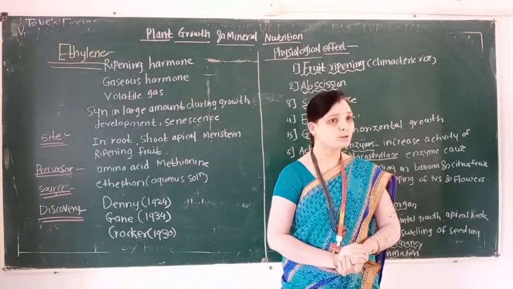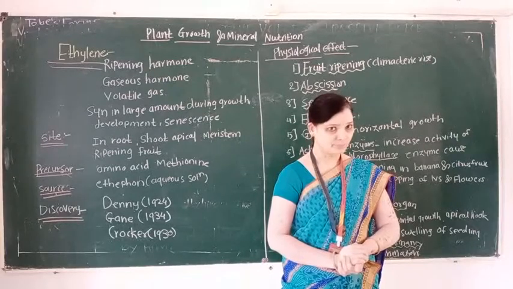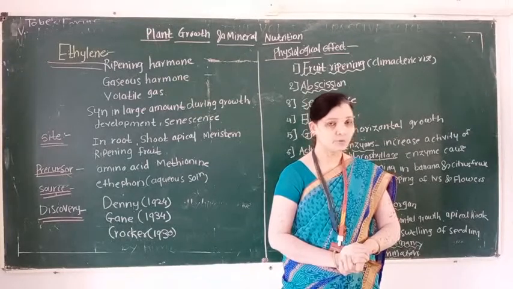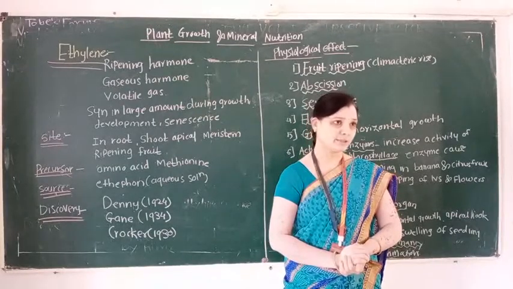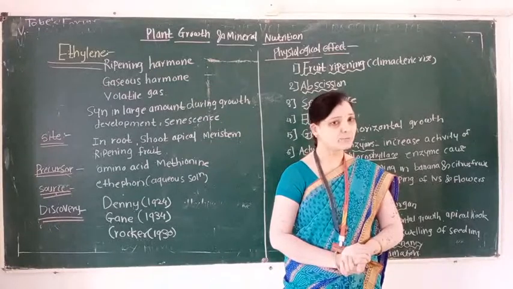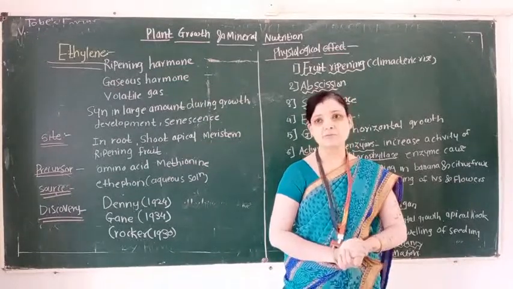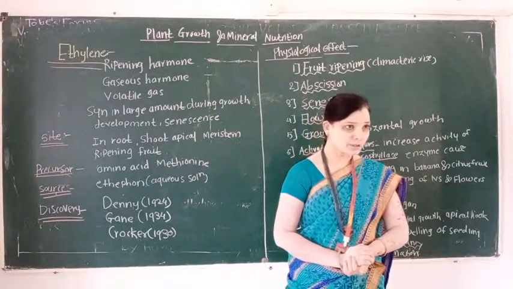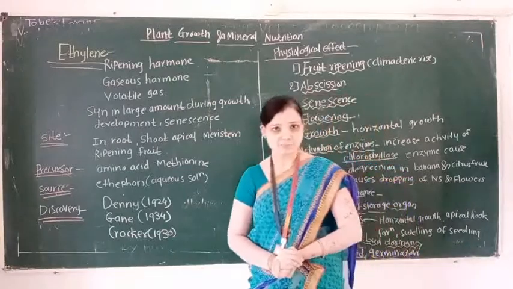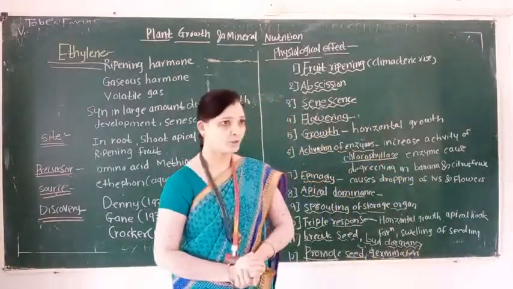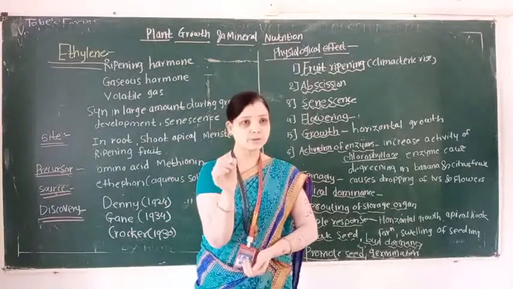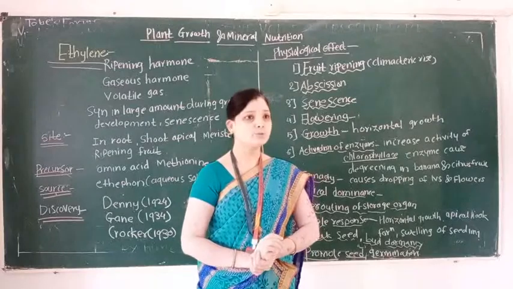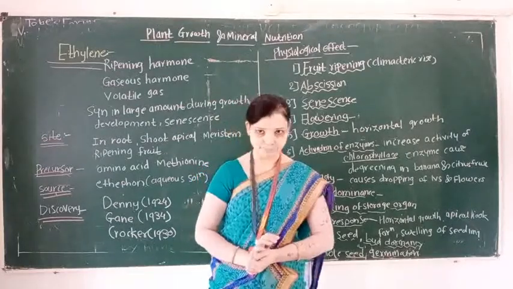Ethylene performs both activities, that is promoting physiological activities or inhibiting physiological activities. So it acts as both a promoter as well as an inhibitor. So students, in this lecture we learn the fourth important hormone. This hormone is known as ethylene.